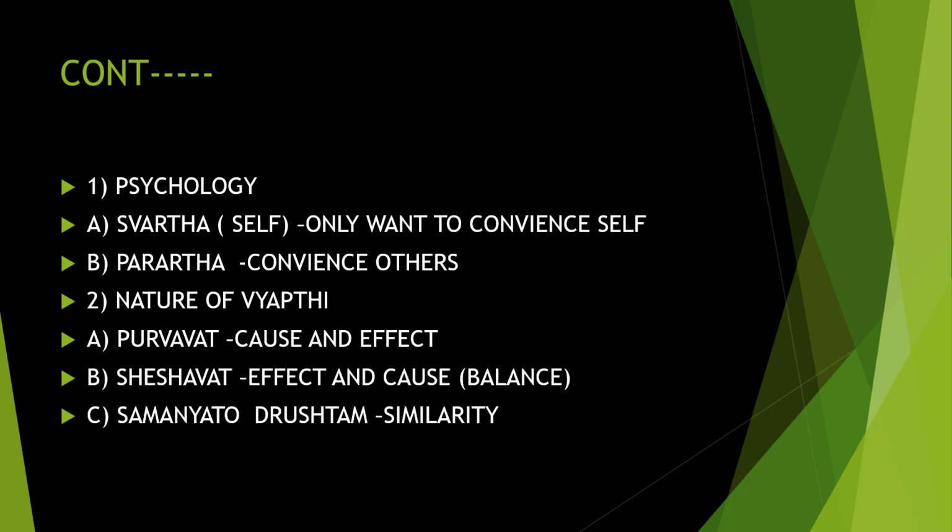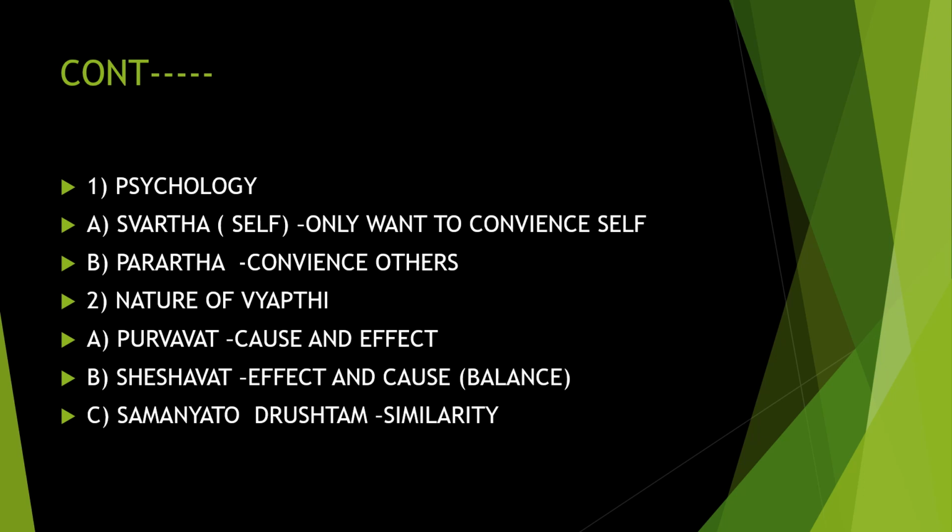According to the nature of Vyapti, it is again divided into three. This has been asked in the question paper. Purvat means cause and effect. For example, if you don't do the homework, you will get punishment. The reason for getting punishment is not doing the homework. So where cause and effect is there, that is known as Purvat.